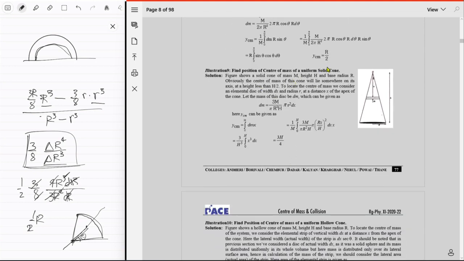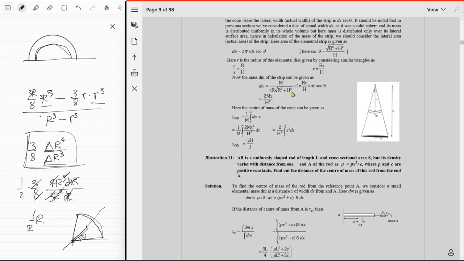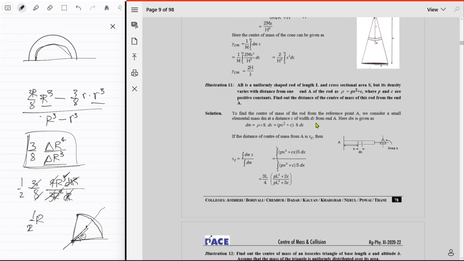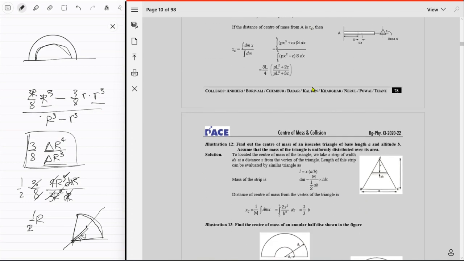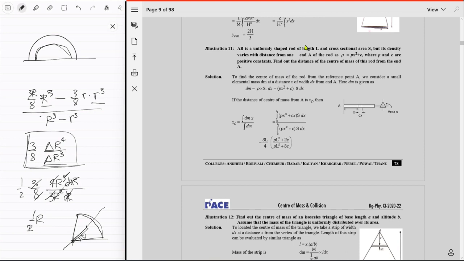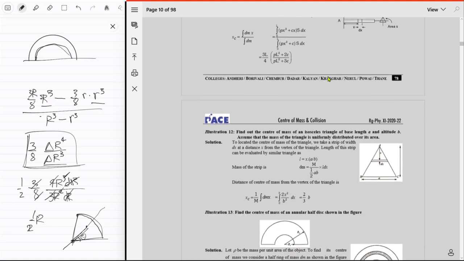So find the position of the center of mass of a uniform solid cone. We already got that one, right? It's 3/4 h from this point. You know the thing. What is this thing? It's a rod of length L, cross-section area as well as density varies. So this thing you can just do by the usual derivation. No need to make a formula for this case, right?